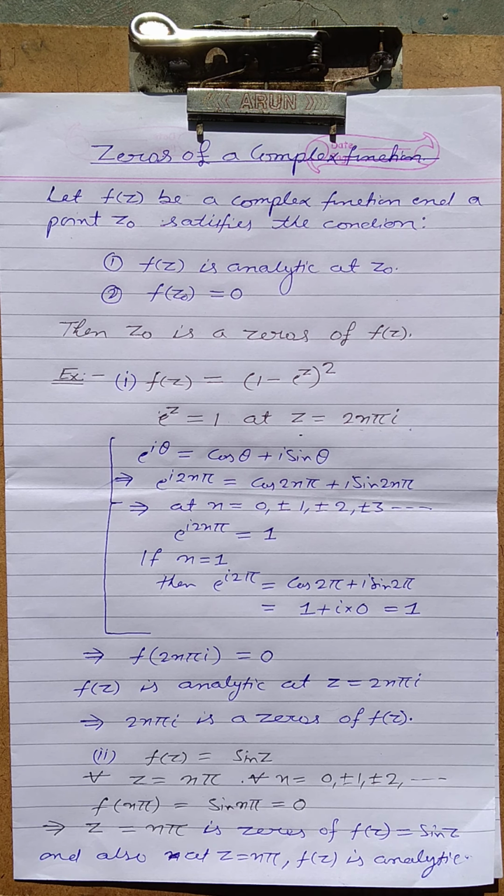That is, if we put the value of the point in place of z in the function, then the function becomes 0. Then the point is known as a zero of the function f(z). Okay, for example,